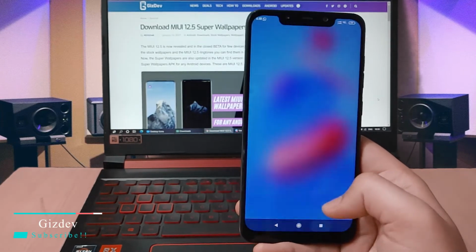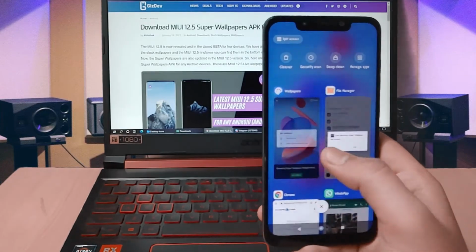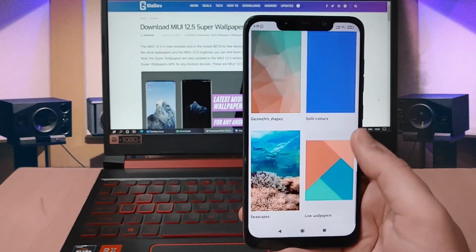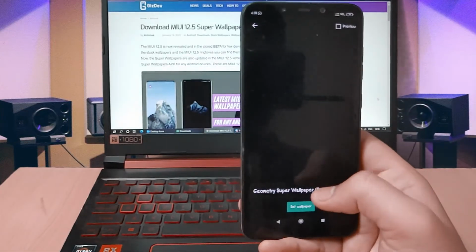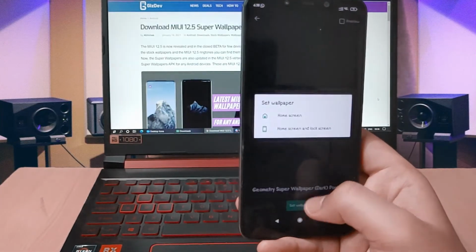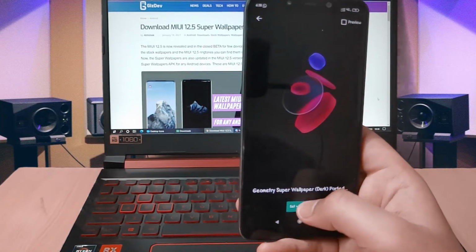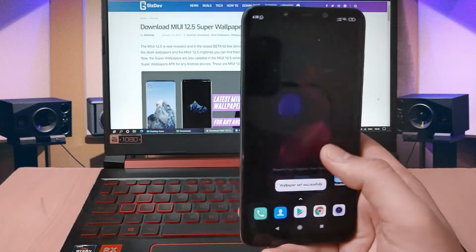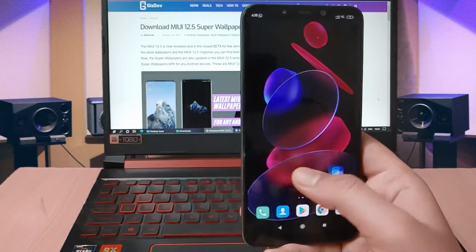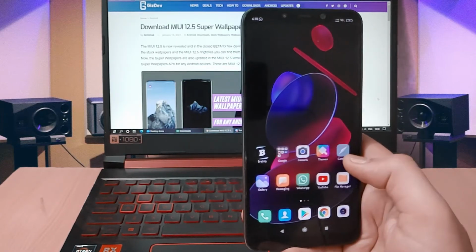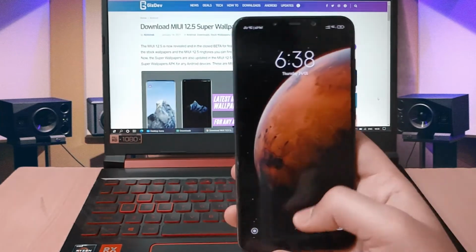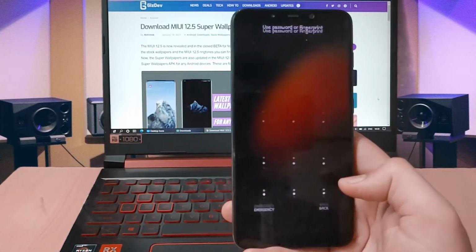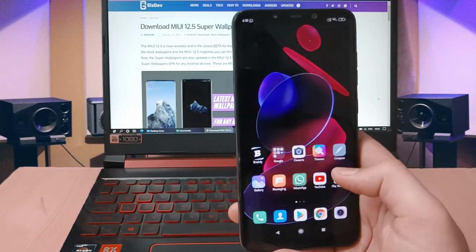And let's try now the second one. So just scroll down again, go to Live Wallpapers, and now this is the dark mode of the same wallpaper. So just set. Oh, I have to wait. Just set wallpaper, then home screen, and this one is the same wallpaper as the previous one, just the mode is the dark one. And this one also animates after you unlock the screen like this.